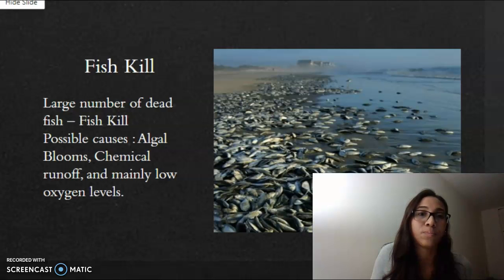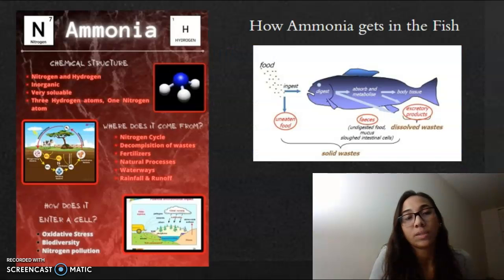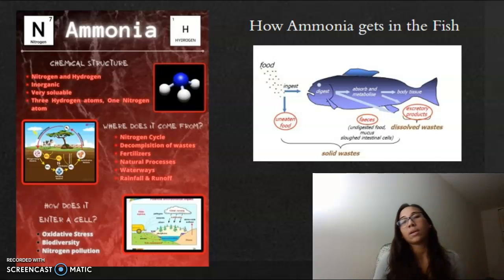oxygen levels. By researching chemicals that are commonly released into ecosystems, I was able to find ammonia was the most toxic chemical being released into these ecosystems. Ammonia is very soluble in water, and it is a compound of nitrogen and hydrogen. This compound has 3 hydrogen atoms attached to one nitrogen atom.